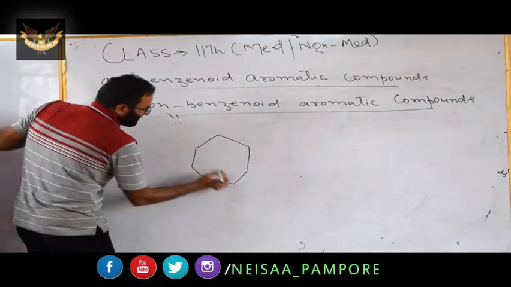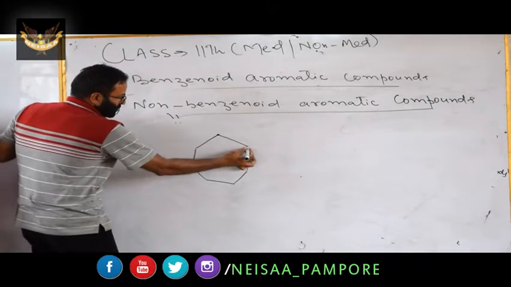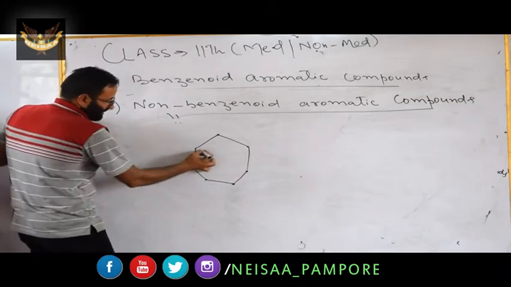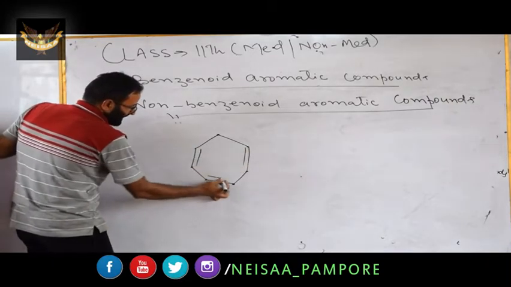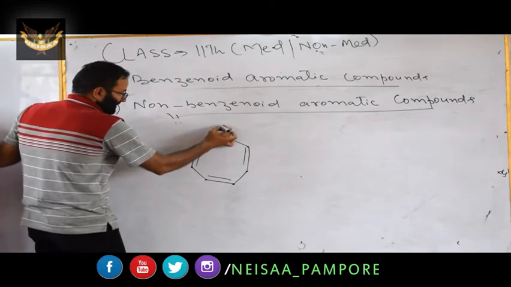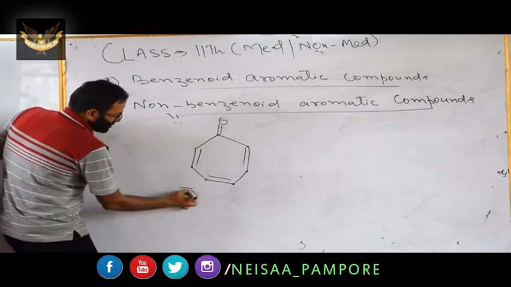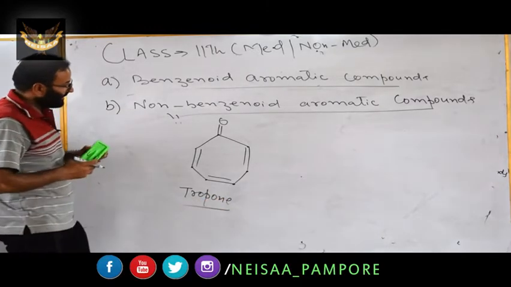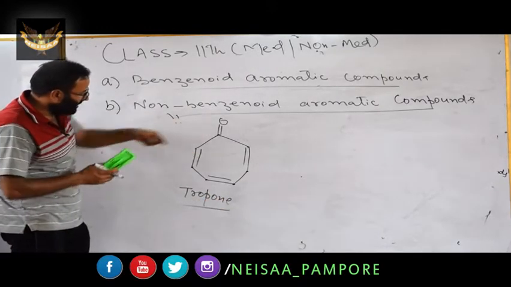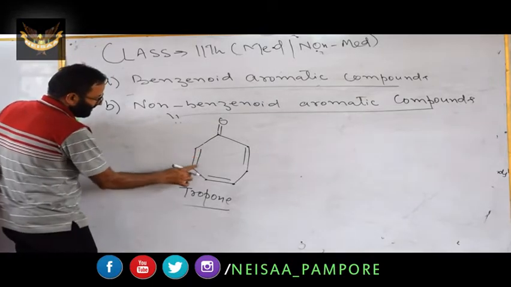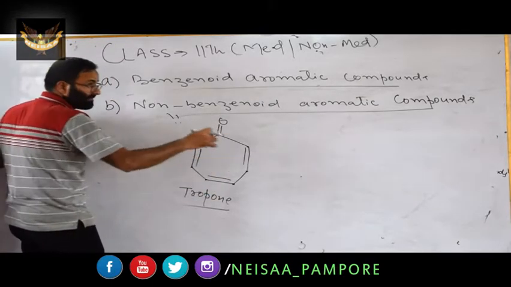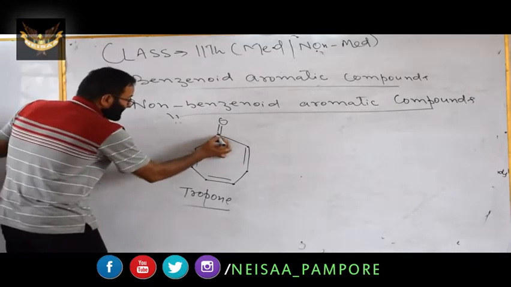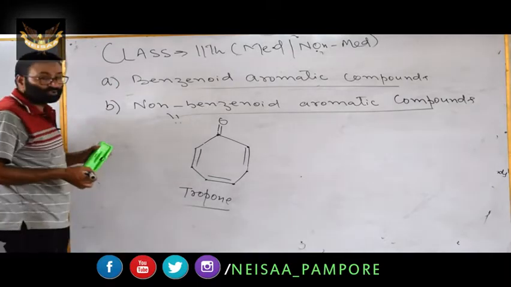We have a 7-membered ring: 1, 2, 3, 4, 5, 6, and 7. I will put the double bonds like this. It is known as tropone. It's a special name. You will find it is aromatic. There are alternate double bond, single bond, double bond, single bond. It has the property of aromaticity, but it does not contain the benzene ring because the ring is 7-membered. It is not a benzene ring, it is tropone.